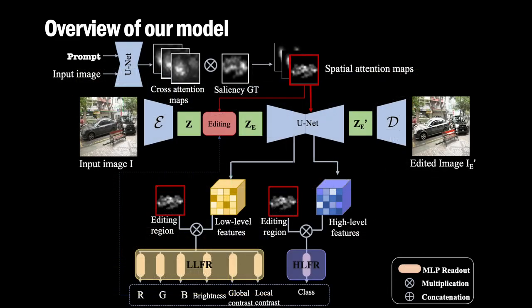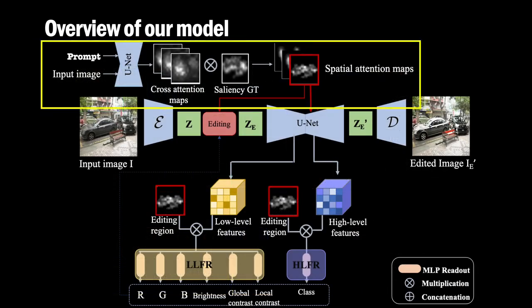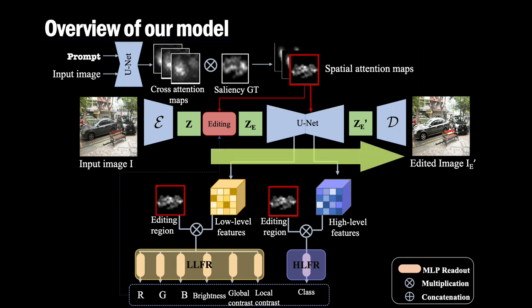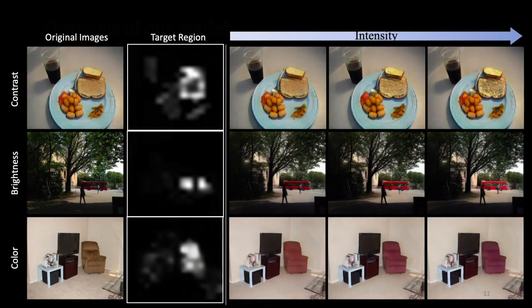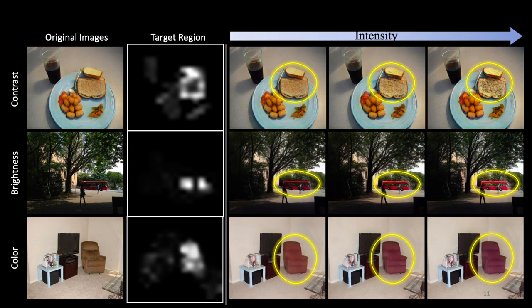To augment data, we first use a saliency-guided cross-attention mechanism to localize the region we want to modify. Then, we edit the photometric properties of the image, preserving the complexity and variability of real-world scenes. For more details, we refer the reader to our project website. Here, we show examples of our edits. In the first row, we increase the contrast of the bread. In the second and third rows, we change the brightness of the bus and the color of the chair respectively. We validate that these edits increase human attention over those regions with an eye-tracking study.